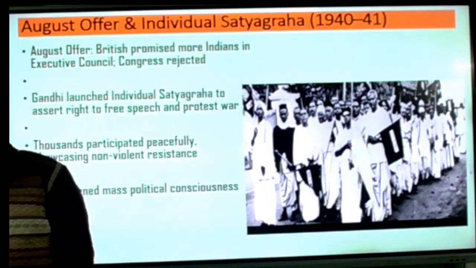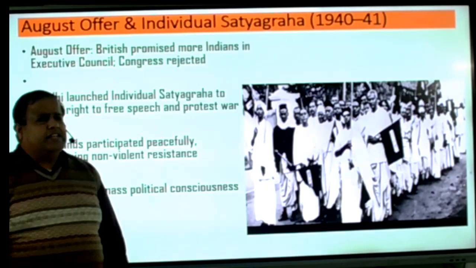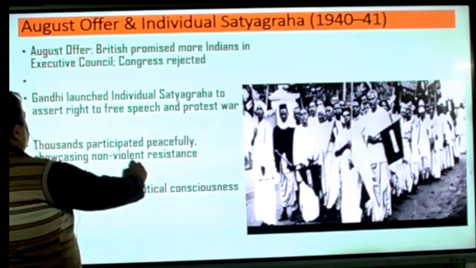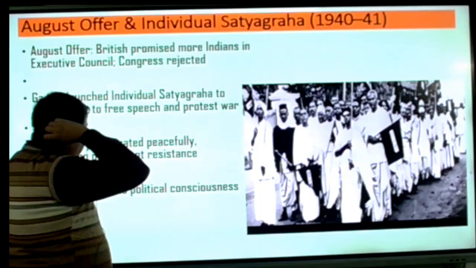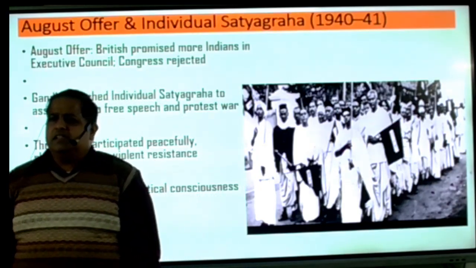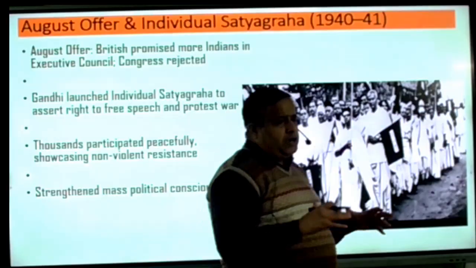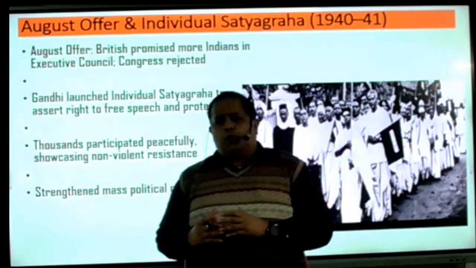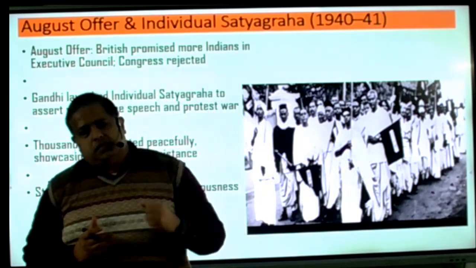So at this point many things were going on. Then Gandhiji decided that we have to start the individual Satyagraha movement. I hope you are aware that on 17 October 1940, Gandhiji started this. Gandhiji said that if we start a huge campaign and all the leaders participate, it becomes easy for the Britishers to crush it.